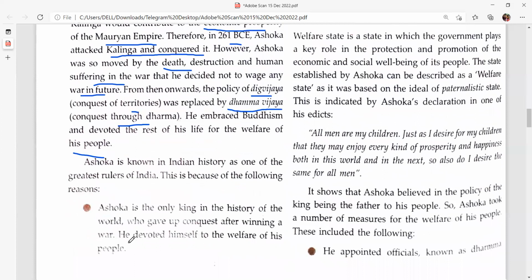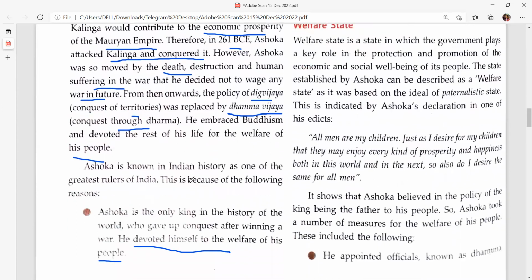Okay, next, Ashoka is known in Indian history as one of the greatest rulers of India. Why is Ashoka known as the greatest ruler of India? Because in the history of the world, who gave up war after winning a war? He devoted himself to the welfare of his people.